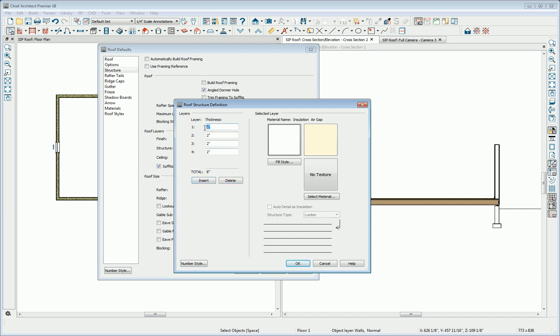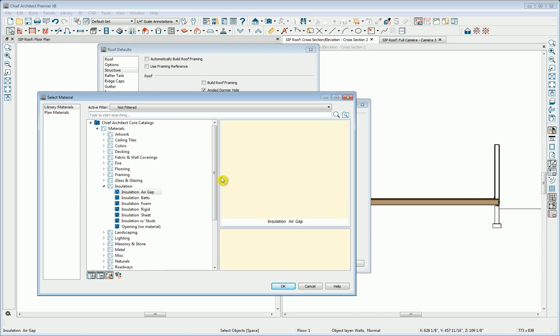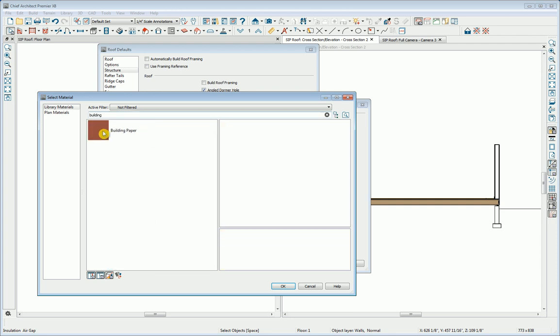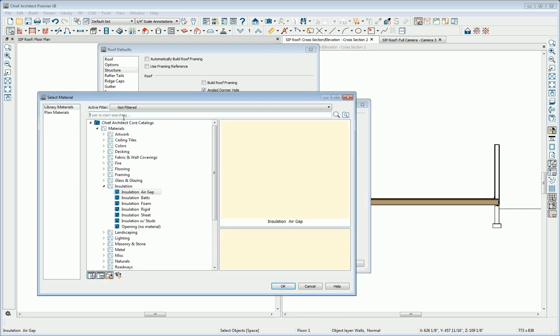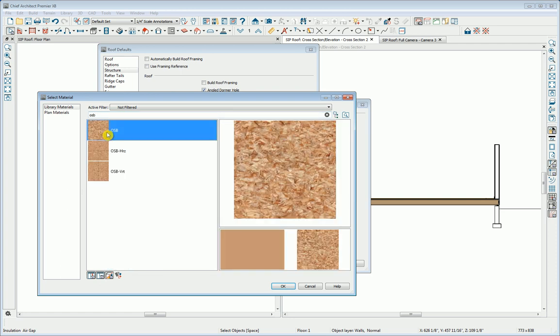The first one is going to be a building paper. So I'll just give it a nominal 1/16 of an inch thickness and select a material. And we'll search the library for building paper. And here's building paper. So we can choose it and move on to the next layer, which is going to be one of our OSB components of the panel. I know it's 7/16 of an inch thick, and I need to find the material. I'm going to click Select Material and search the library for OSB. Choose this OSB and click OK.